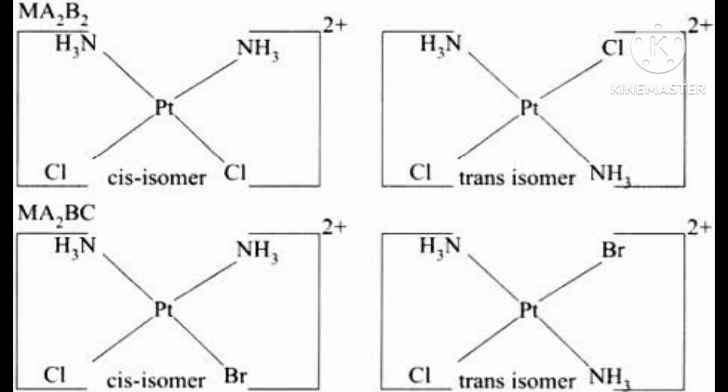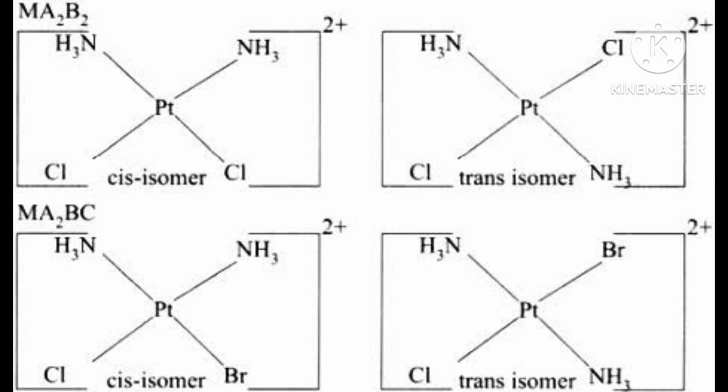Then very easily you can do the nomenclature. Potassium, and then you write tri, because C2O4 whole 3 is there. Then trioxalato chromate(III). Potassium trioxalato chromate(III).